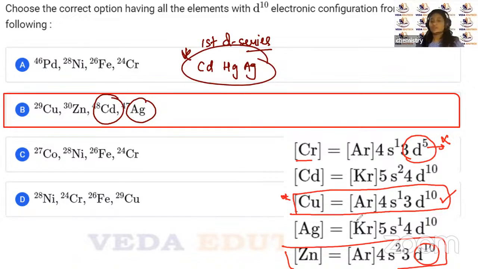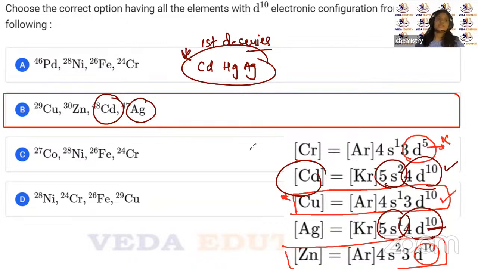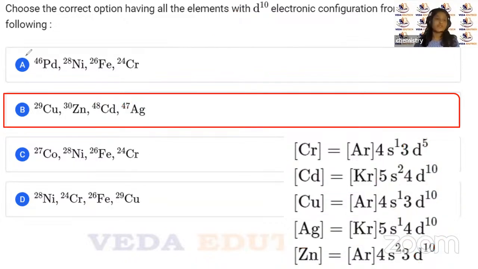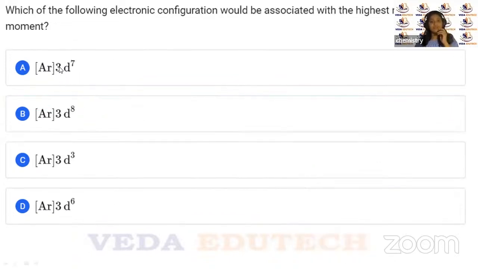So if we look at the electronic configuration for Ag, it is 5s1 4d10. So again d10 is here. For cadmium it is 5s2 4d10. So again d10 is here. So all these you are having d10, right? Okay, so this was again asked in 2024. So you see how many questions are being asked from electronic configurations, right? So you have to make it thorough for electronic configuration. Next question. Try this, everyone.